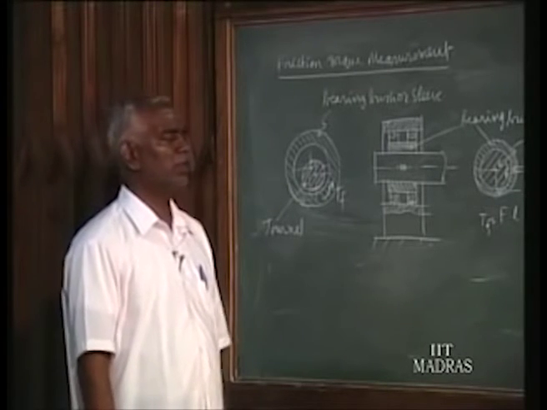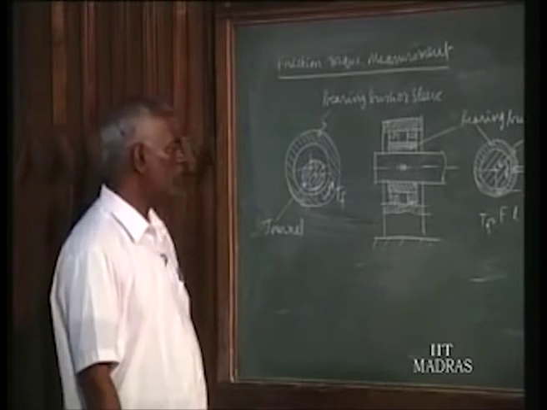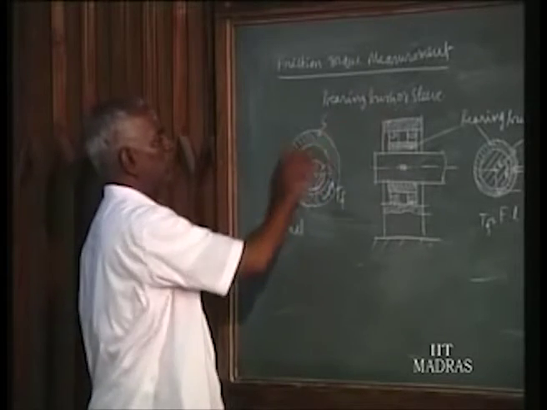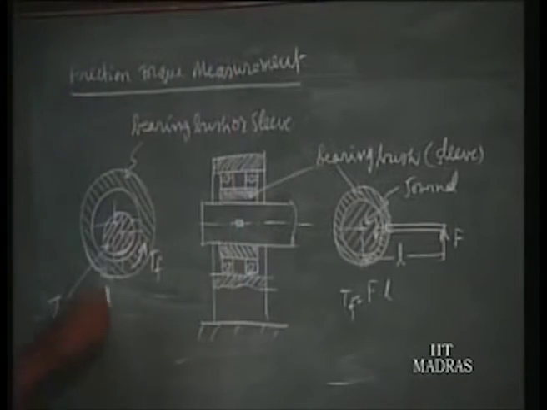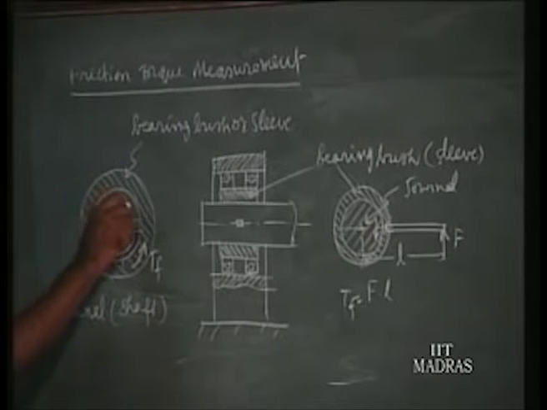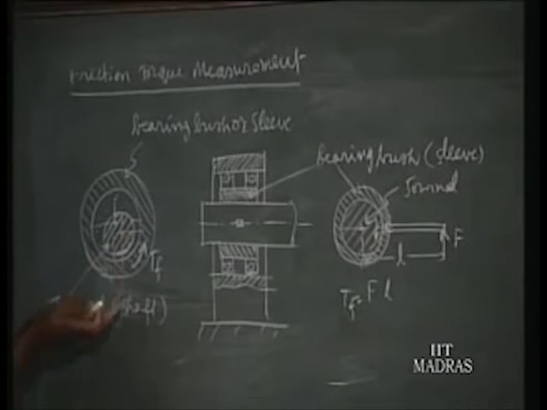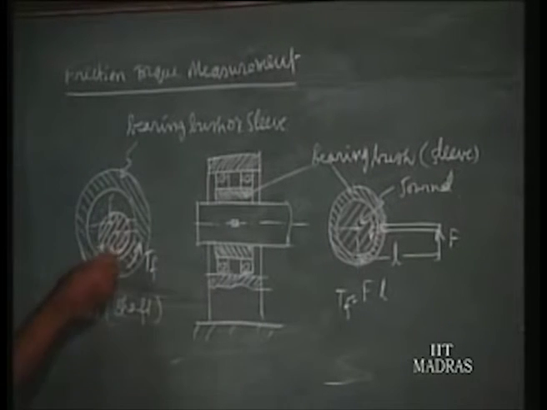Friction torque is a common phenomenon in all bearings. For example, consider a sleeve bearing. This is the sleeve bearing bush, or it is called the sleeve, within which a journal, the shaft, is rotating inside, and if we have the lubricating oil, as the shaft rotates in this direction, because of wedge formation, the shaft is lifted. So when it is lifted, it is rotating, but due to viscous friction of the liquid lubricant, the sleeve also will be under the action of the friction torque. So torque will be there.